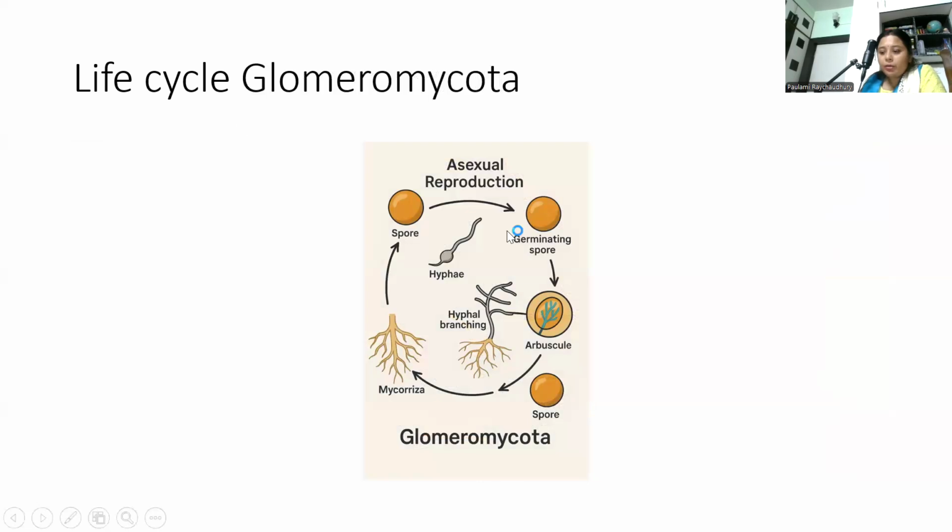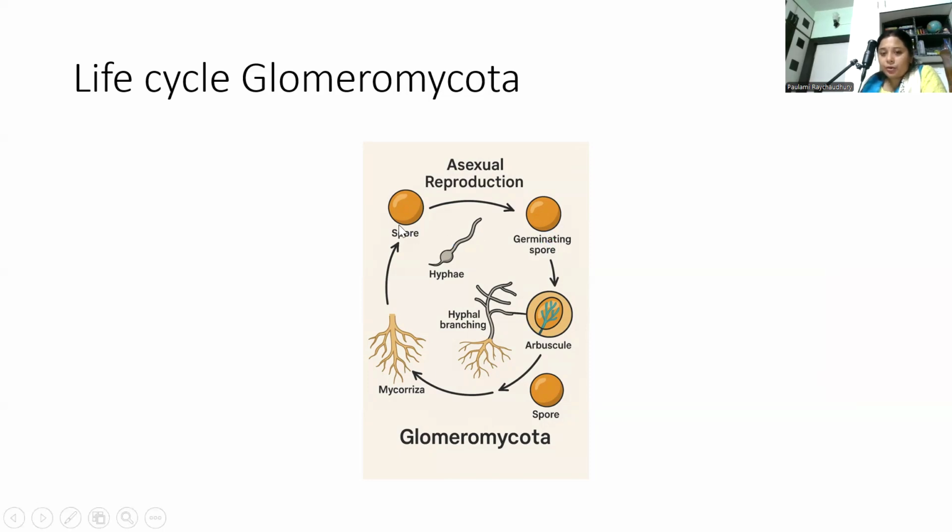Now, Glomeromycota has only asexual reproduction. Spores germinate and then form arbuscules. For example, mycorrhiza grows around roots of plants. Now, this is the asexual life cycle of Glomeromycota.